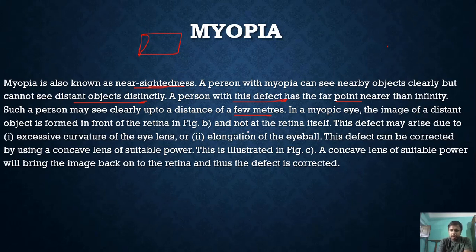As you can see in figure B, the image is in front of the retina, but not at the retina itself. This defect may arise due to excessive curvature of the eye lens or elongation of the eyeball. These are the main reasons behind the defect known as myopia.